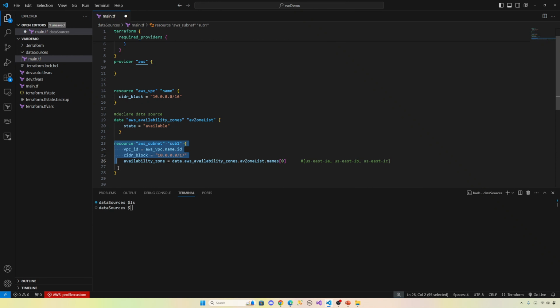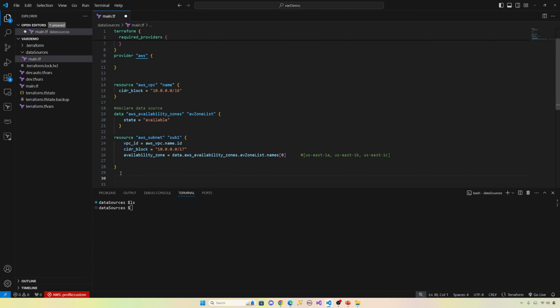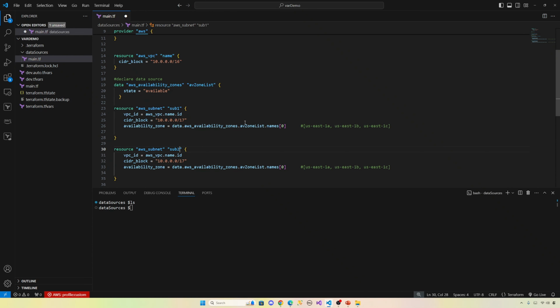Okay, so let's create another subnet. Copy, paste. Let's give this one sub 2. Now the VPC is the same VPC. The CIDR block will be 10.0.128.0/17. Then the availability zone we want is the second availability zone, which is US East 1B. So we have two subnets going inside this VPC, and we created a data source. We access it right here. Instead of hard coding US East 1A, 1B, we dynamically fetch this value using data sources. Okay, let's save this file.